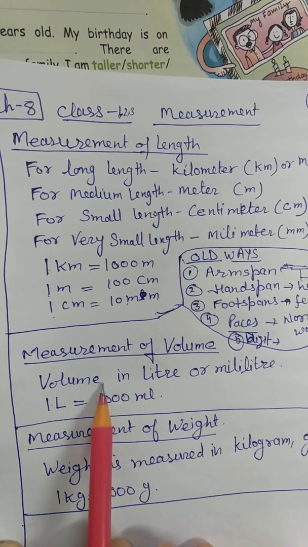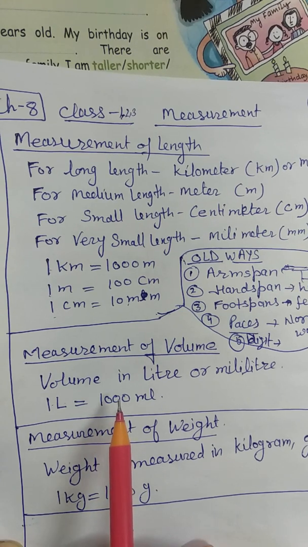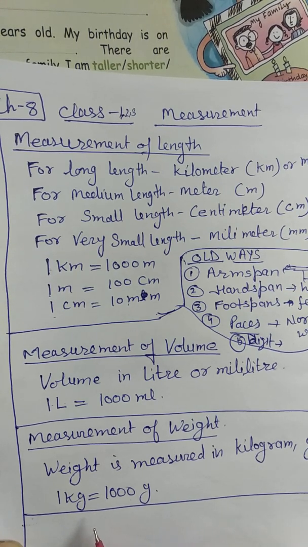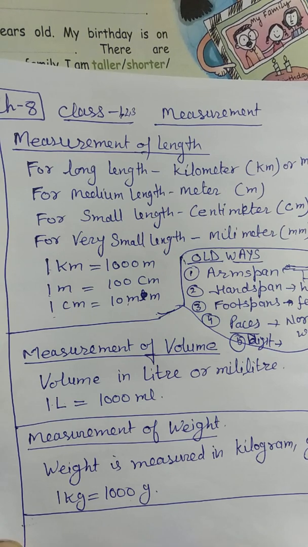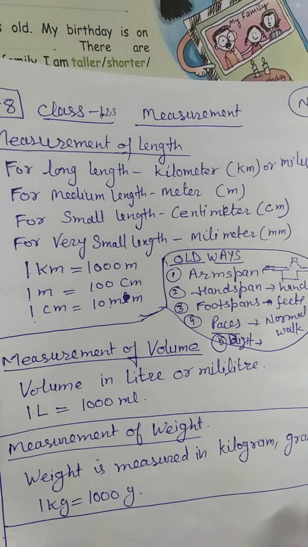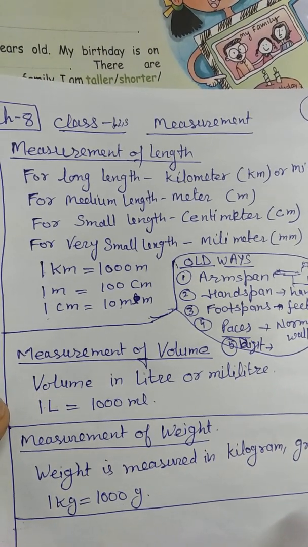We can't say that our bottle has 1 kg water, no, okay, 1 liter water, and we can't say that we are bringing 1 liter potato, okay. Potato is a solid, measured in weight in the category of kilogram, and liquids are measured in volume in the category of liter and milliliter.